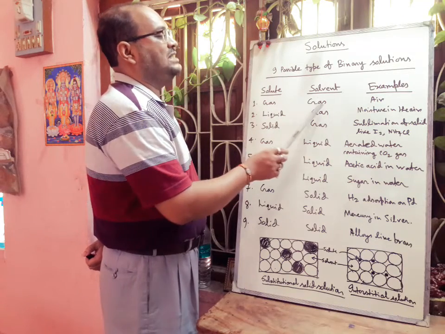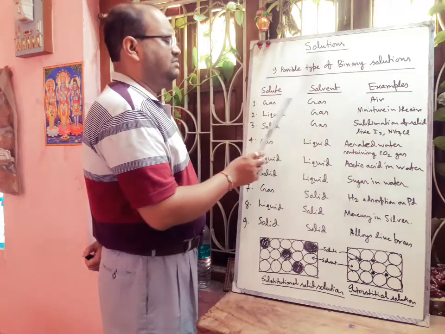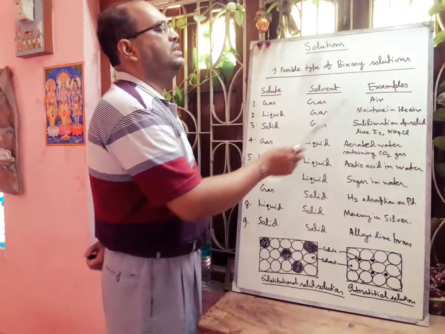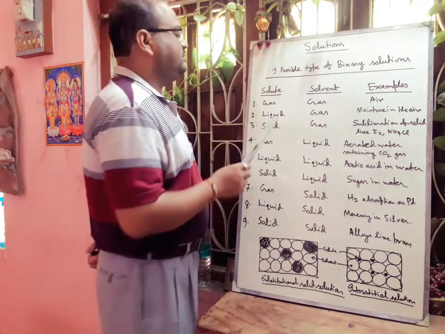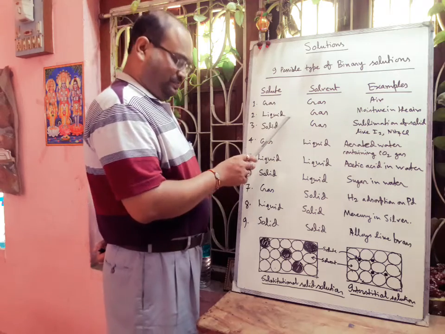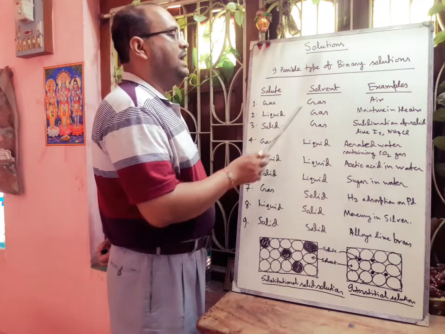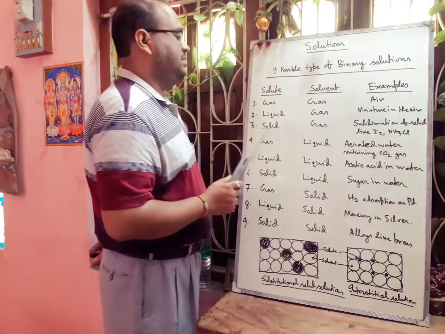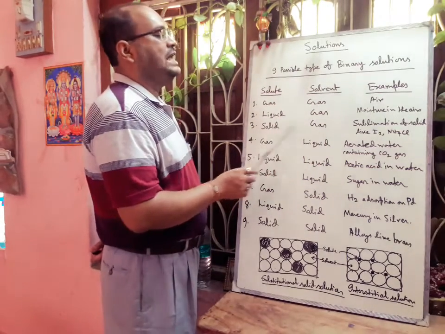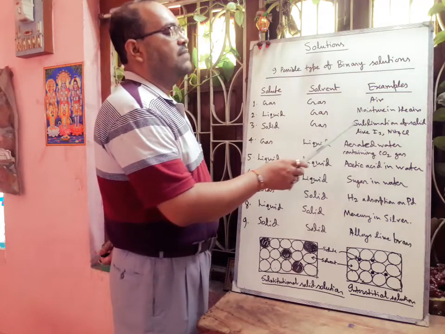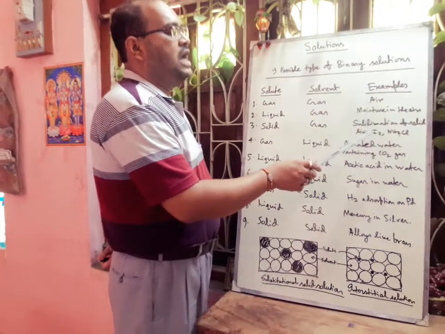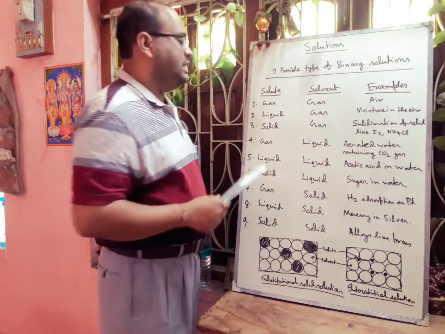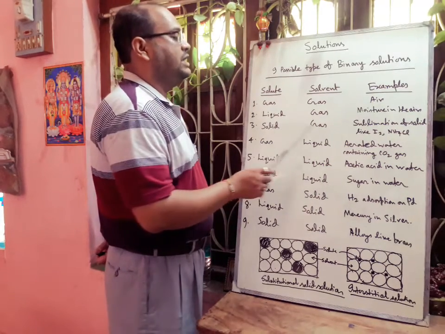So in a gas mixture, when gas is the solute and gas is the solvent, the example will be air. If we take liquid as the solute and gas as the solvent, then moisture in the air will be the example. If we take solid in gas, that means sublimation of a solid like iodine and NH4Cl. That will be the solute in gas.